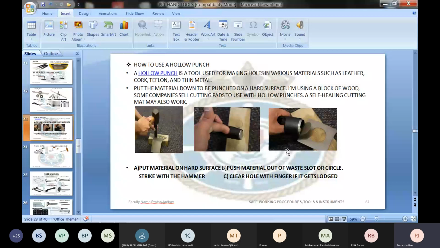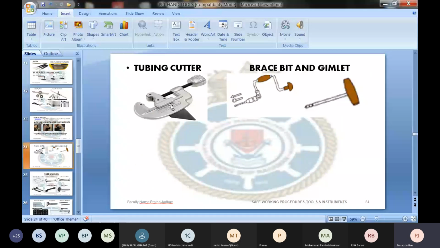Next to that, what you can see over here is what we call the tube cutter. This is used to cut at an angle of 180 degrees without damaging the tube or without using fire. Generally, it is used to cut copper pipes, GI pipes, or small diameter pipes. Copper pipes are generally used in the AC refrigeration plant, so to cut those pipes, they use this tube cutter or tubing cutter.